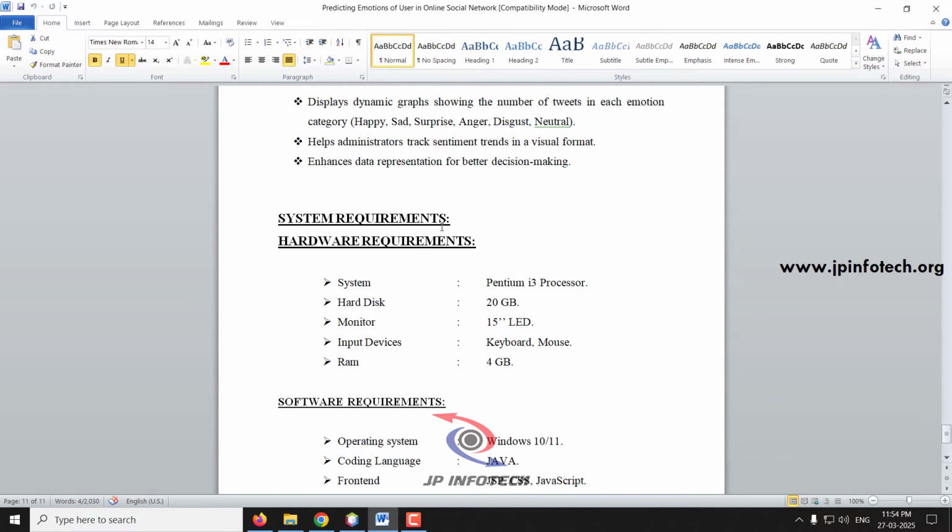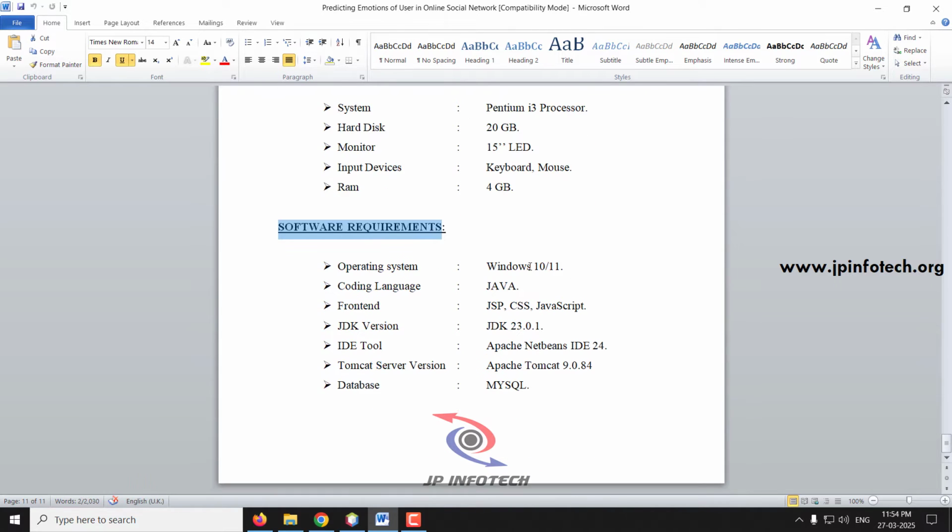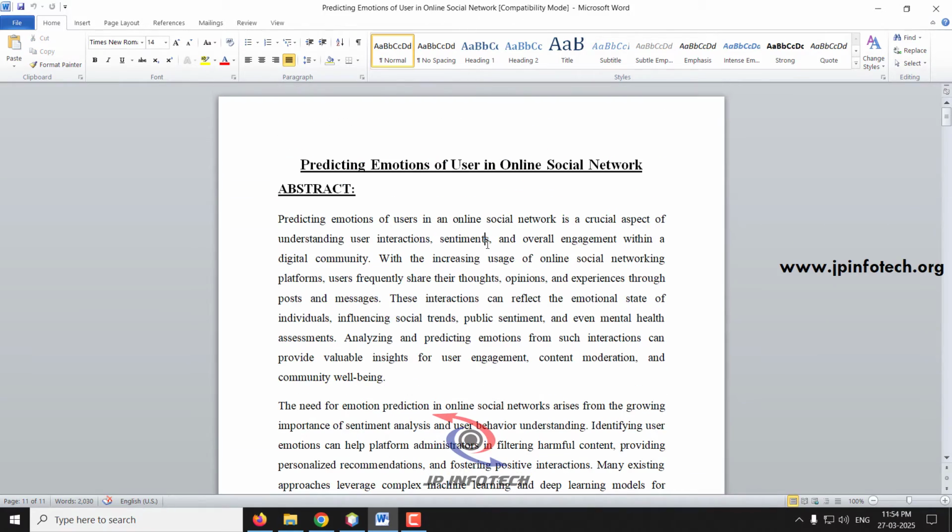Coming to the system requirements, the minimum hardware requirements, and coming to the software requirements, this project can be executed in Windows 10 or 11. The coding language is Java, front-end content is JSP, CSS, JavaScript. JDK version is JDK 23.0.1. The IDE tool is Apache NetBeans IDE 24. Tomcat service is Apache Tomcat 9.0.84. The database we have used is MySQL. So now let us see the execution of the project.